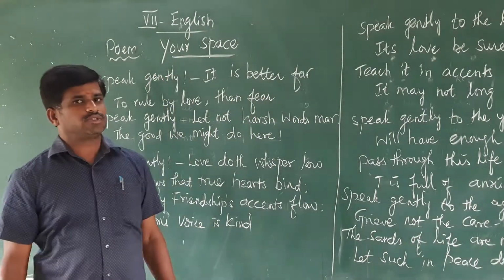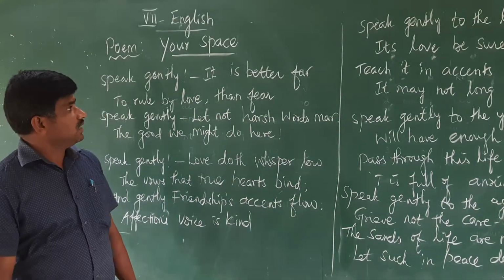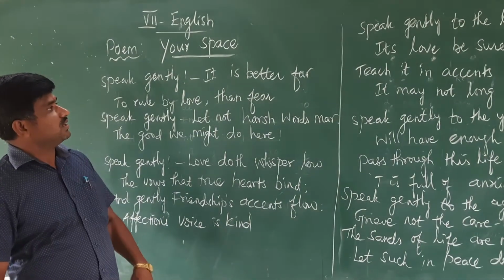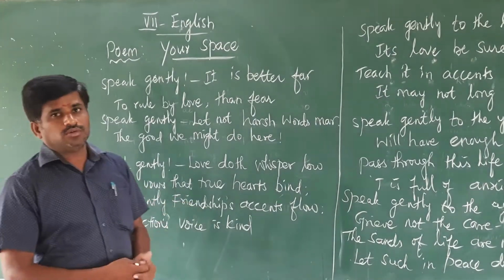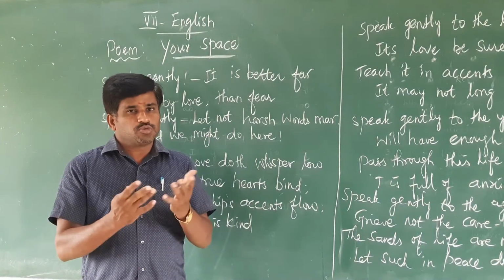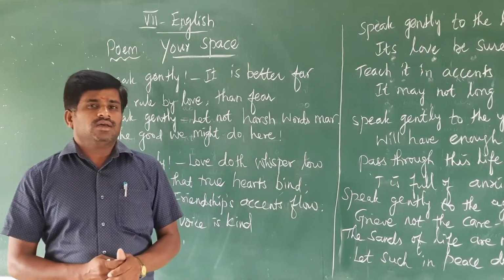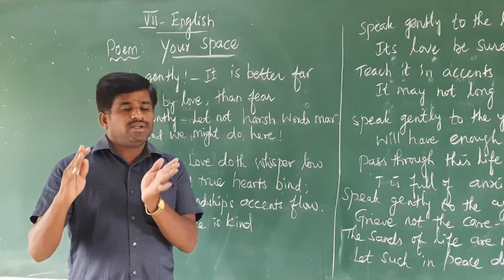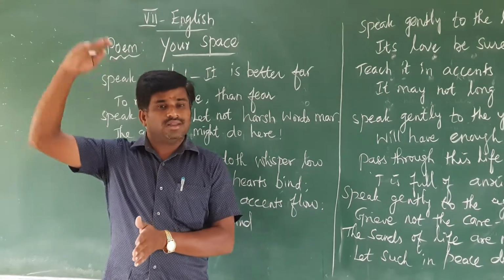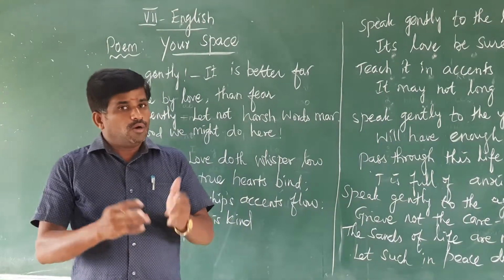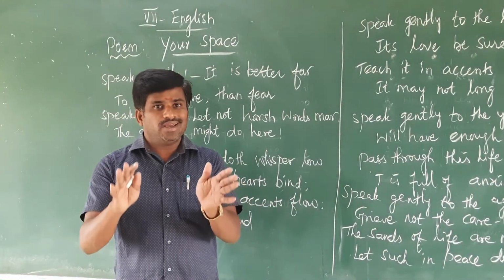How to create our space in the environment. Here, the author explains how to speak to children, that means how to speak to the child, and how to speak to the adult, that means the younger one, and how to speak to the people who are aged, and how to speak to the erring, that means those who do errors.